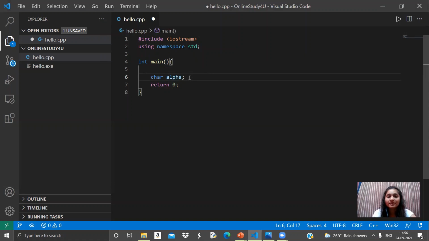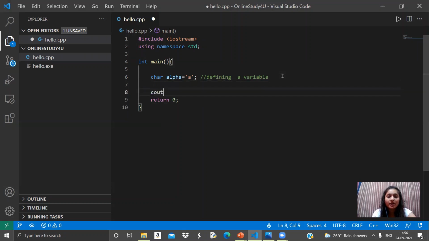This is known as declaration of a variable. Now suppose I initialize alpha with the value A. Now this will be known as defining a variable. I hope you got the difference between declaring and defining a variable as well.